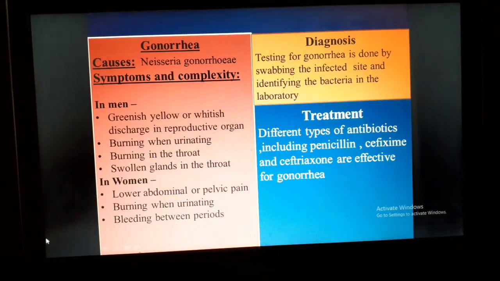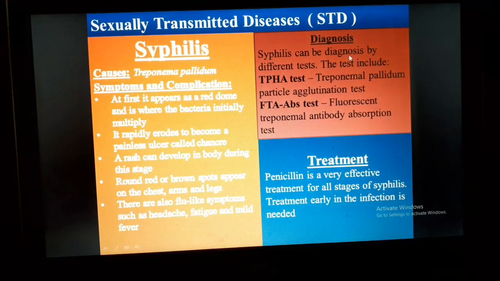The process of diagnosis of syphilis. Syphilis can be diagnosed by different tests. The tests include the TPHA test, that means Treponema pallidum particle agglutination test, the FTA-ABS test, that means fluorescent treponemal antibody absorption test, etc.